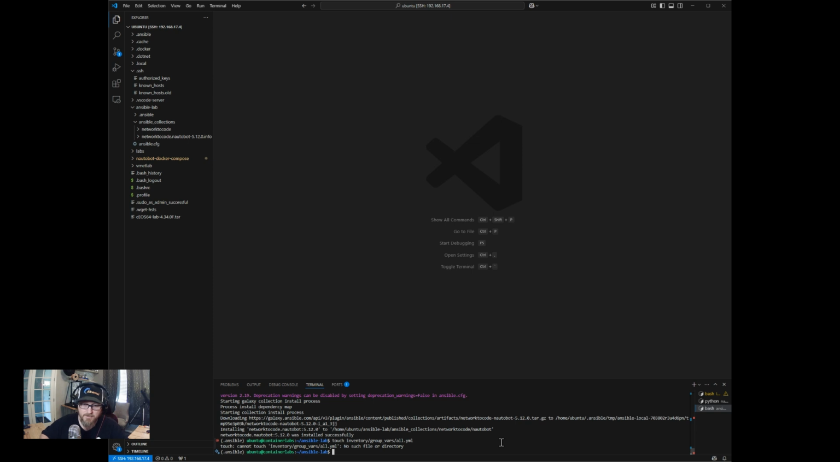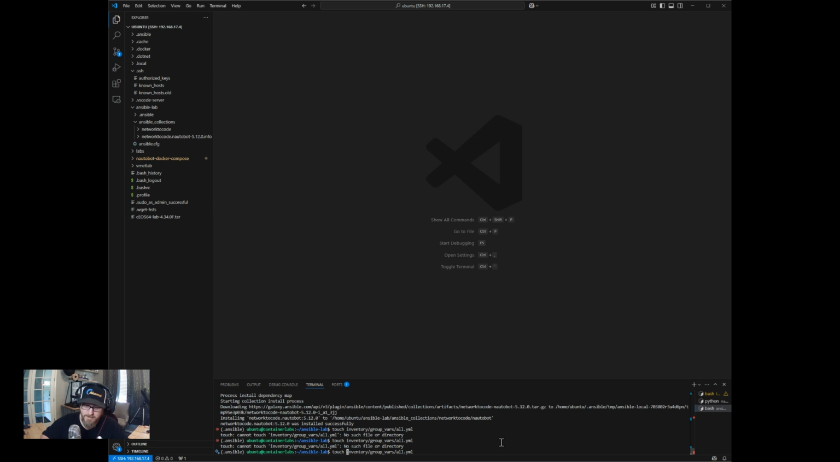I can't touch it. Do I actually have to make that directory first? I didn't think I did. Oh, you know what? Let's try this again. Touch inventory. What am I doing wrong? I don't think I want to put a slash here. No.